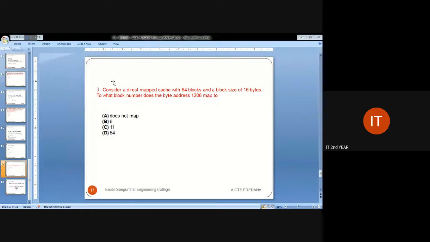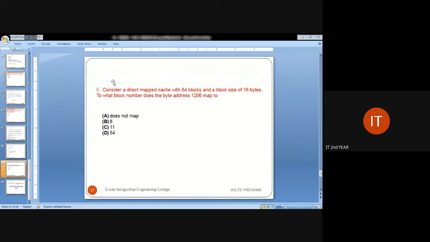Consider a direct mapped cache which has 64 blocks, and the block size is 16 bytes. The total number of blocks is 64, and each and every block has a size of 16 bytes. So total memory will be 64 into 16.